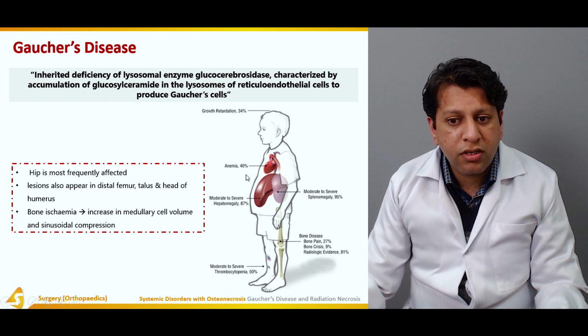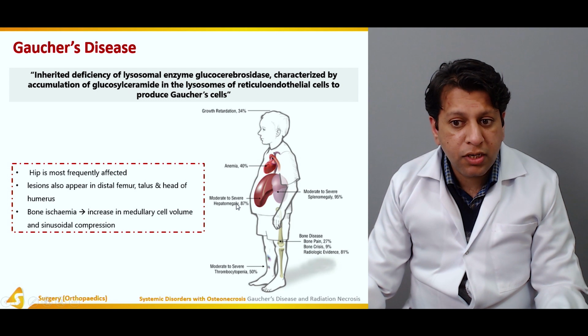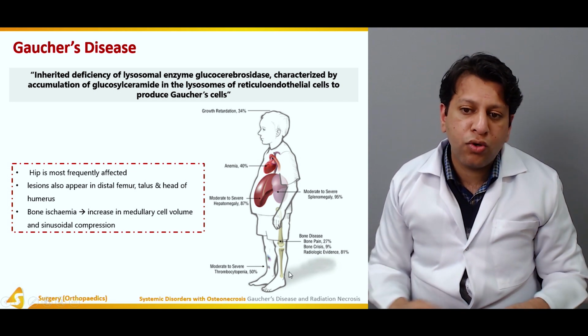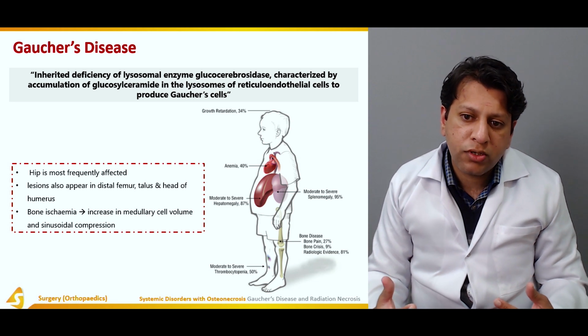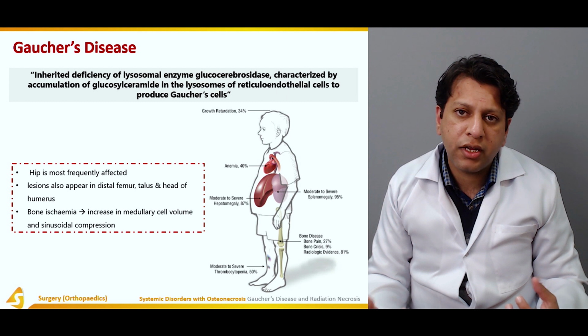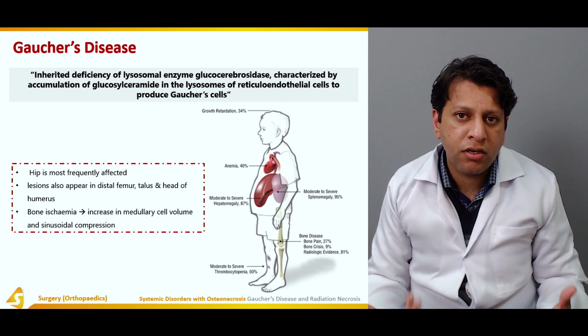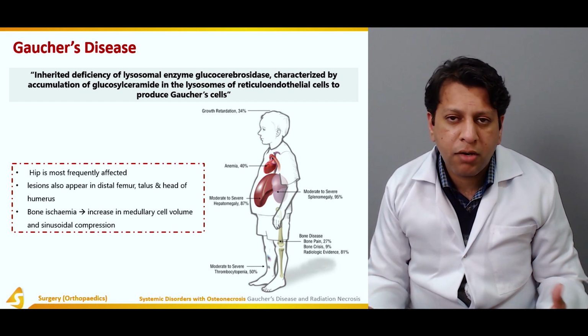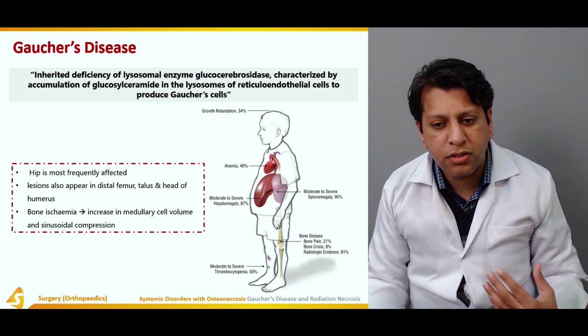In almost 40% of the cases they present with anemia, moderate to severe hepatomegaly. There's always hepatosplenomegaly or associated massive splenomegaly as well, and moderate to severe thrombocytopenia. Now, the problem is with erythropoiesis. In children, usually the liver, the spleen, and the long bones are involved in hematopoiesis, and those tissues produce the blood cells such as RBCs, platelets, WBCs, and so on.